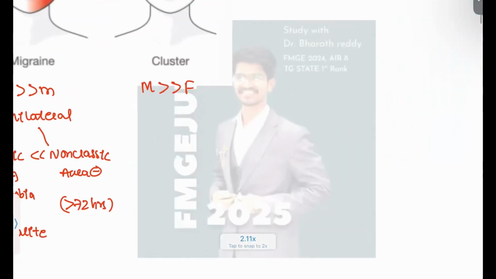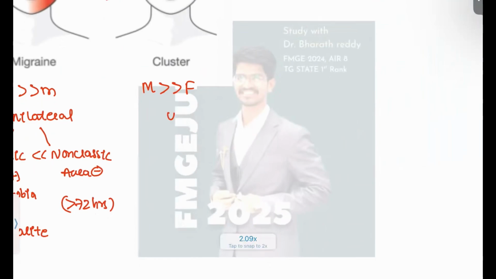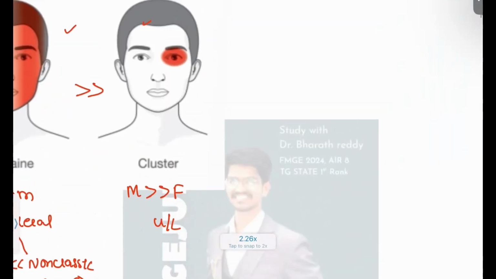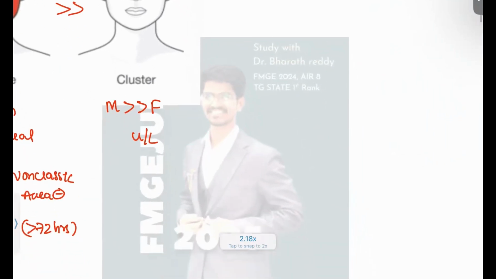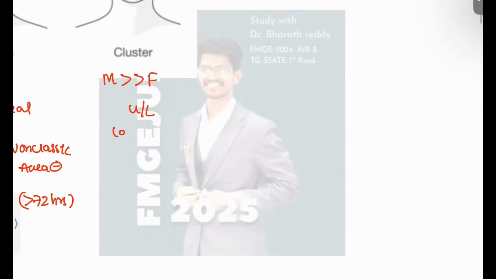Next, coming to cluster headache. Cluster headache is on a particular region, very unilateral, and the patient will have retroorbital pain, or pain on this side. This is how the patient presents with cluster headache. As an associated symptom, the patient will have lacrimation. If it is in the orbital region, the patient will have a tearing sensation or redness of the eyes, and even congestion is sometimes seen in this patient.